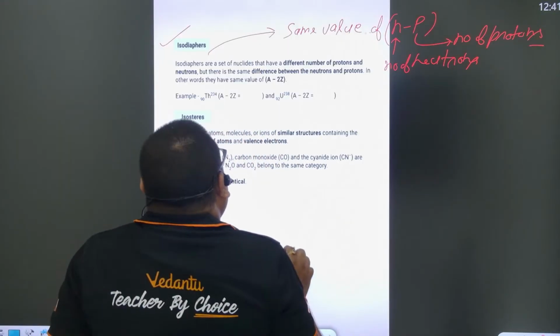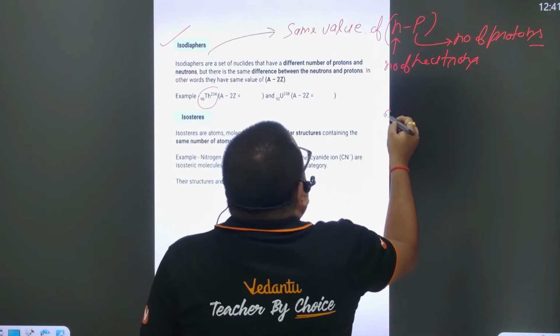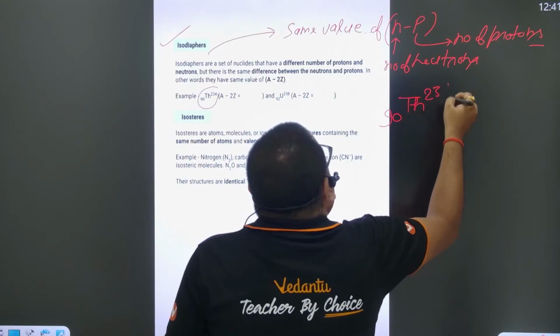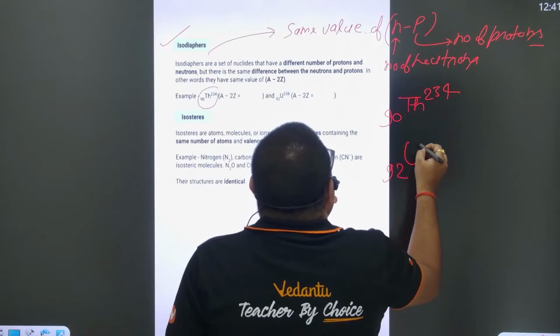For example, I am taking 90 thorium 234 and another element, 92 uranium 238.